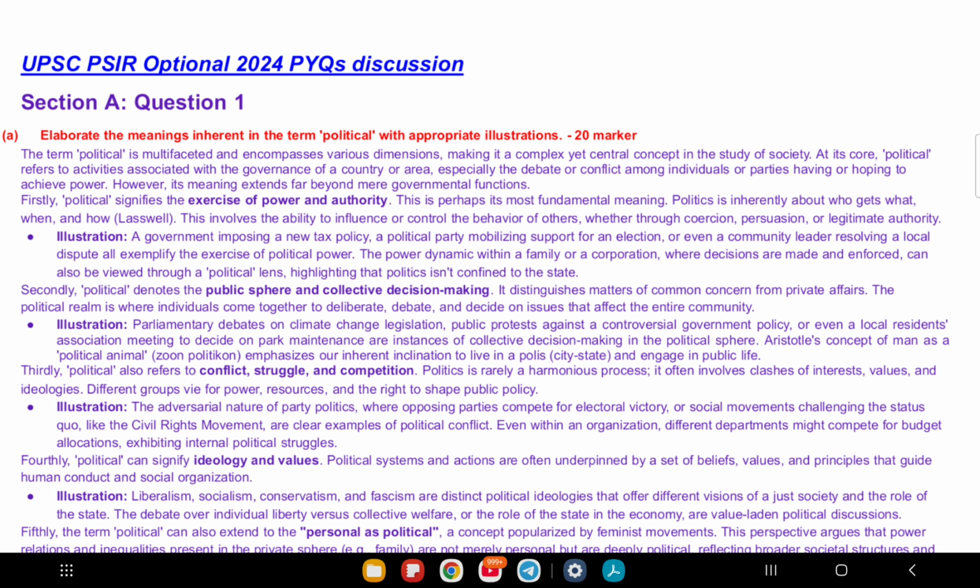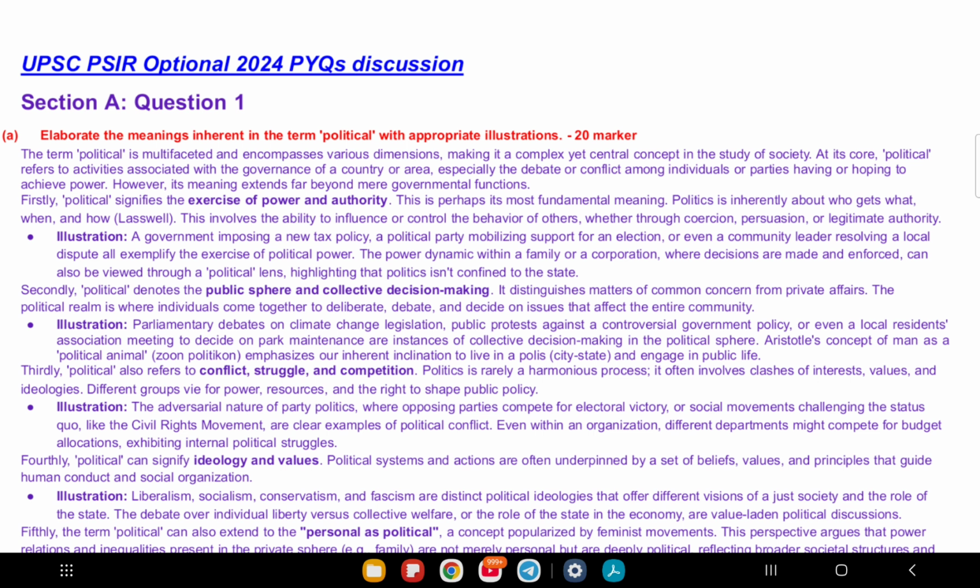Second is public sphere. Political is about things that affect everyone, not just personal stuff. It's about coming together to discuss and decide for the community. Example, when MPs debate a climate change law in parliament, that's political. Or when people protest against a bad policy, that's political too. Even a local meeting to fix a park is also political.